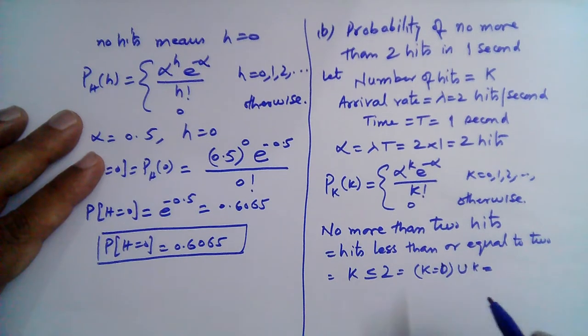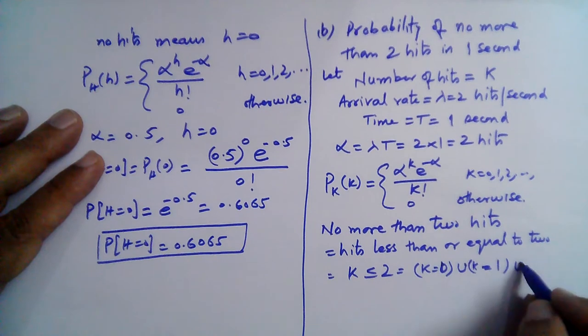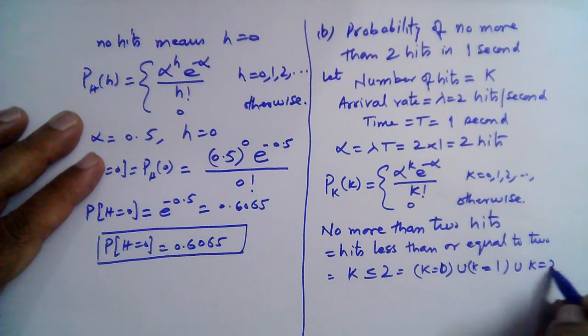K is equal to 0, no hits. K is equal to 1 or k is equal to 2.